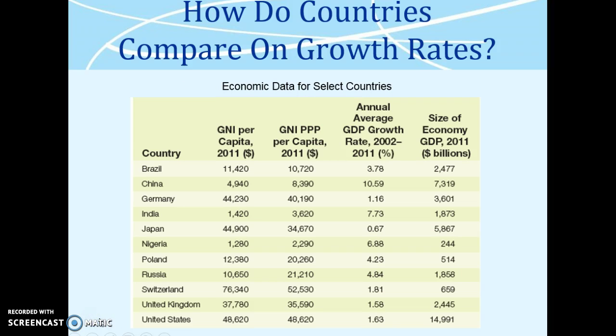How do countries compare on growth rates? Here we have some economic data for select countries.